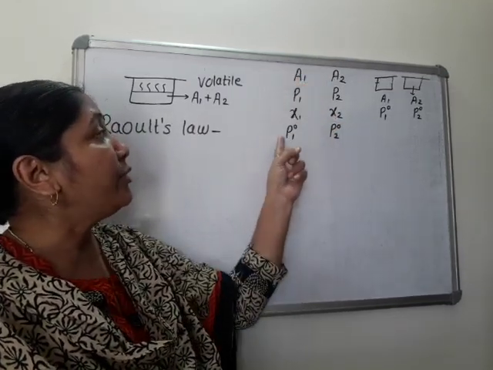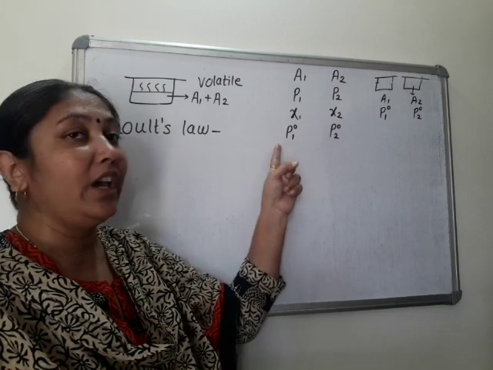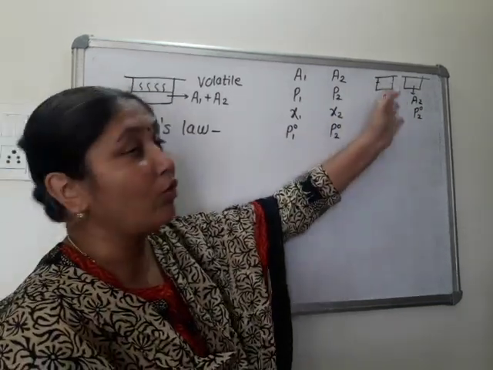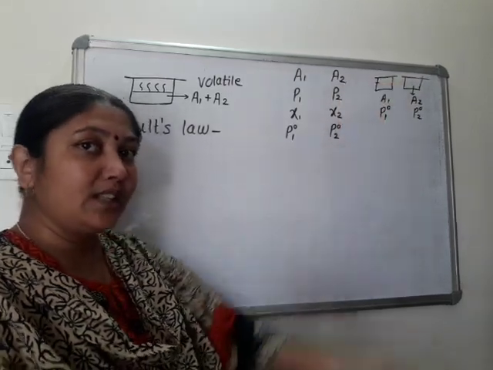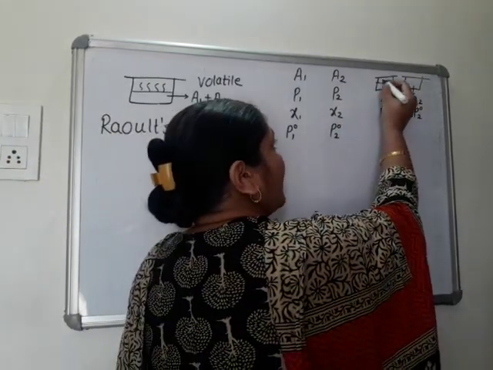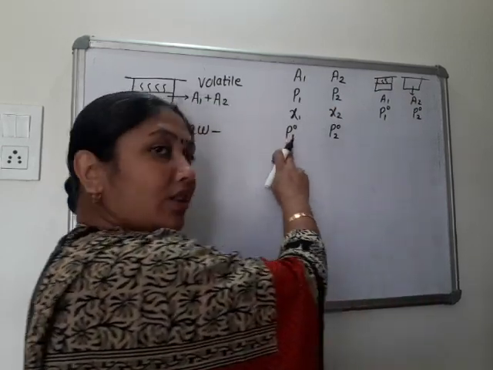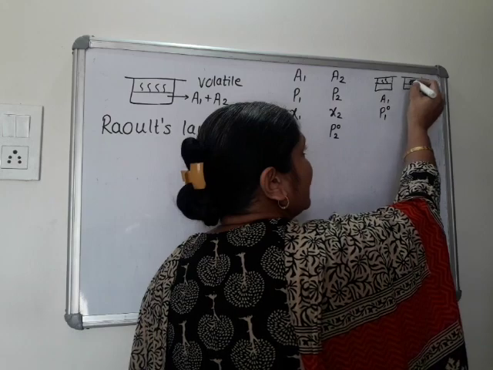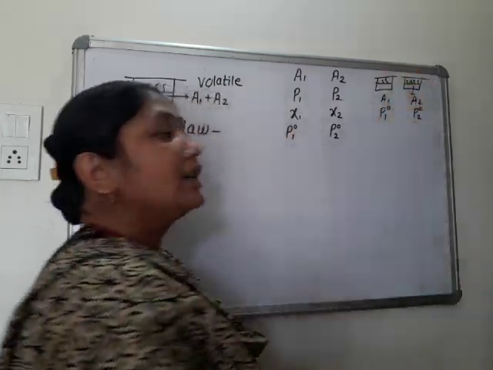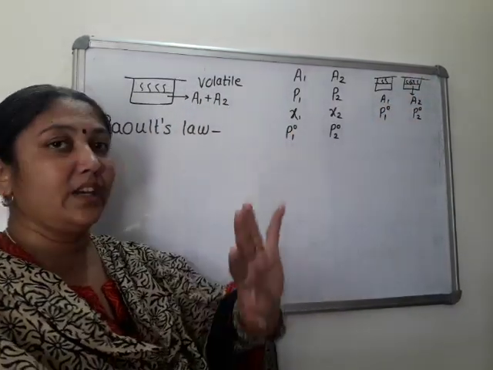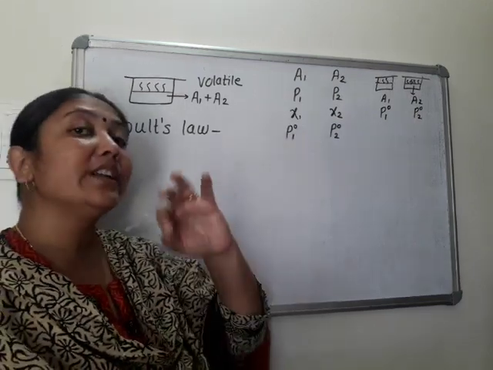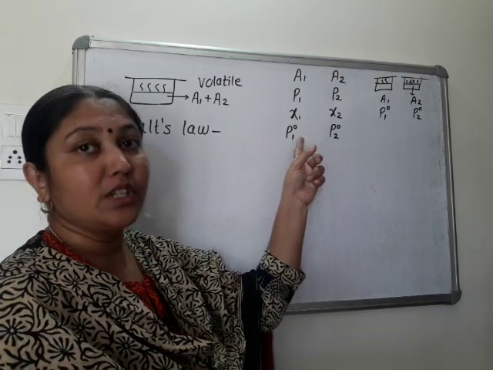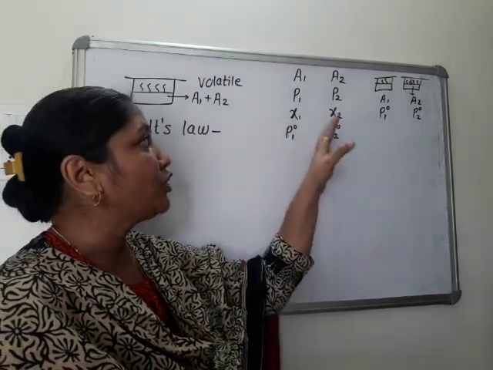What is the vapor pressure of pure component A1? Here we have taken a mixture. When only A1 is there, a volatile component, it also exerts some pressure on its surface, right? So this pressure is constant, fixed, it is P01. A2 is also volatile, taken singly, alone, it also exerts pressure, and that pressure is P02. Means pure component. This is the vapor pressure of the pure component.